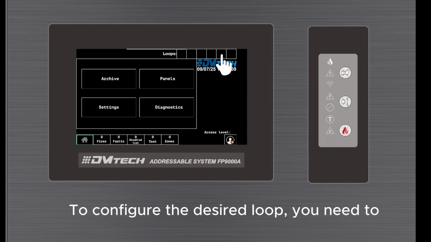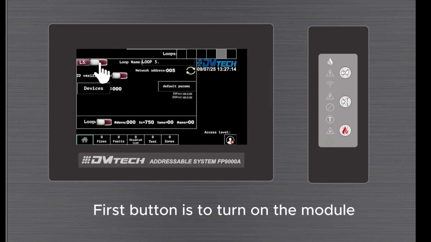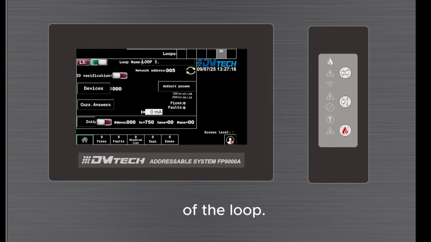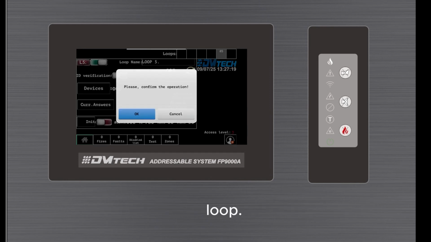To configure the desired loop, you need to select it. First button is to turn on the module of the loop. The second one is to power on the loop.